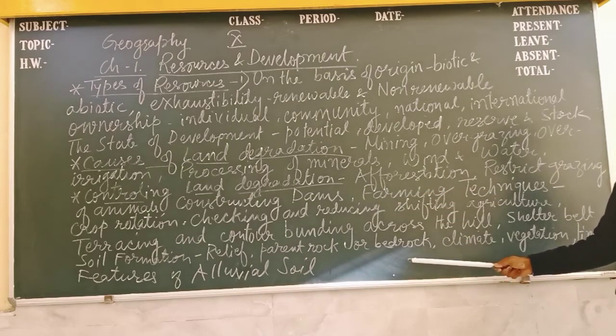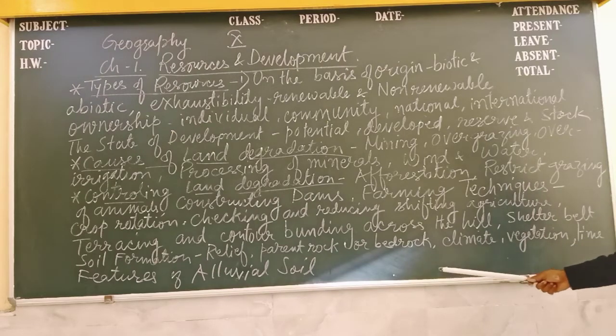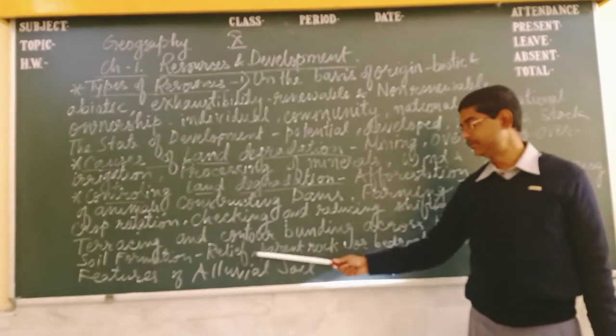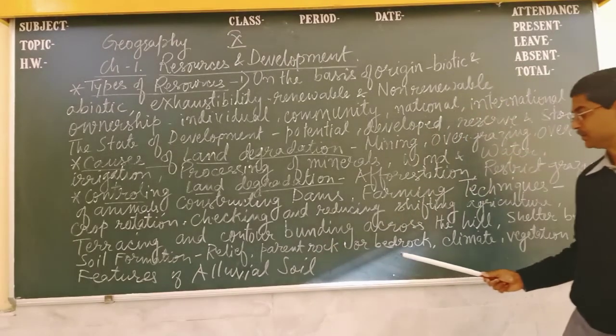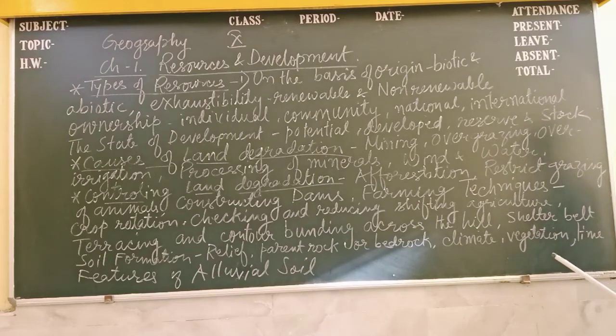Next one, we can see the formation of soil. What are the factors of formation of soil? They are relief, then parent rock, bedrock, climate and vegetation, and time. Time is also a factor for the formation of soil.